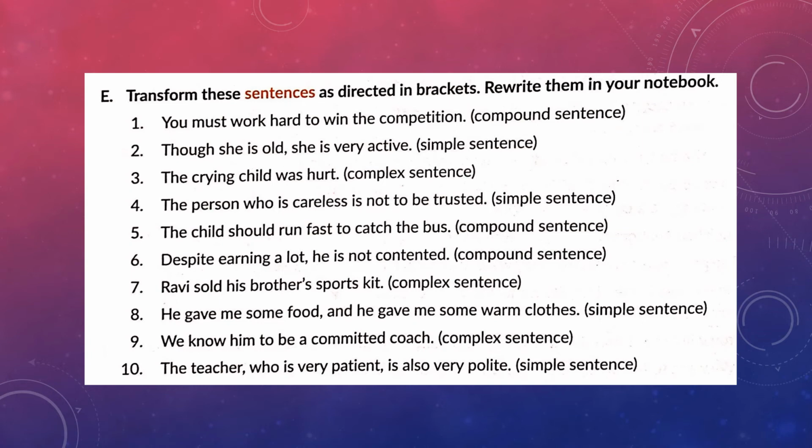See the next one. Though she is old, she is very active. Now these are two sentences separated by a comma. We have to make them into a simple sentence. In spite of being old, comma, she is very active. The crying child was hurt. Change it into a complex sentence. The child was crying because it was hurt. Do the rest of these exercises on your own in your English copies.